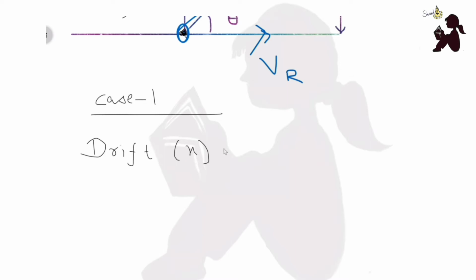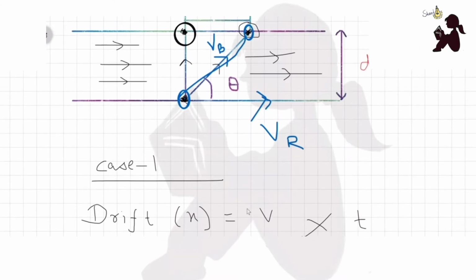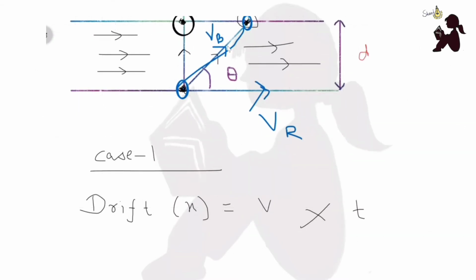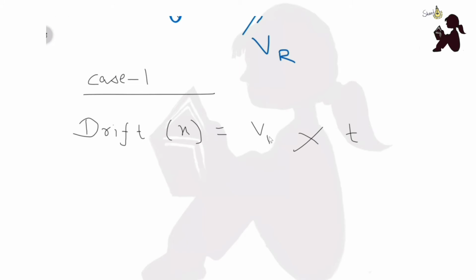So what is the formula of distance? Distance is equal to velocity into time. Which velocity will we consider here? Drift means this distance, so we will consider the velocity of the river, VR into time.